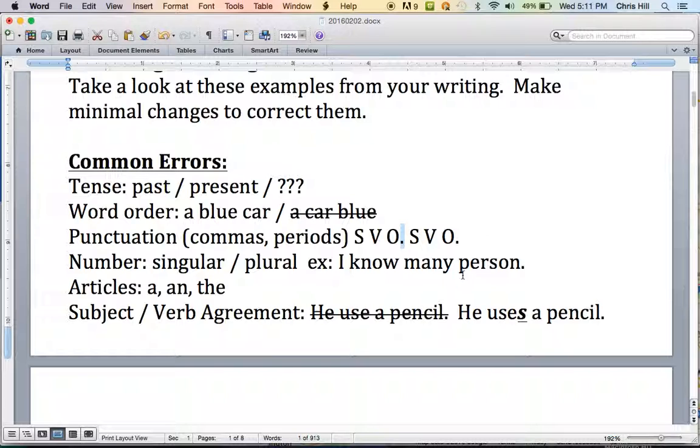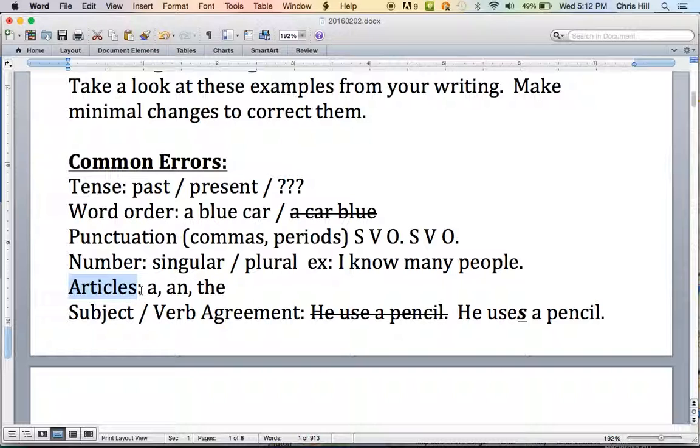Double check. It is possible to join 2 clauses with words like because or and or but. If you don't have these words, maybe you need a period and start a new sentence. Number is another common error. Using the singular or using the plural, we're going to see lots of these. For example, we might say, I know many person. Many person? No, many people. Person is singular, many means plural.